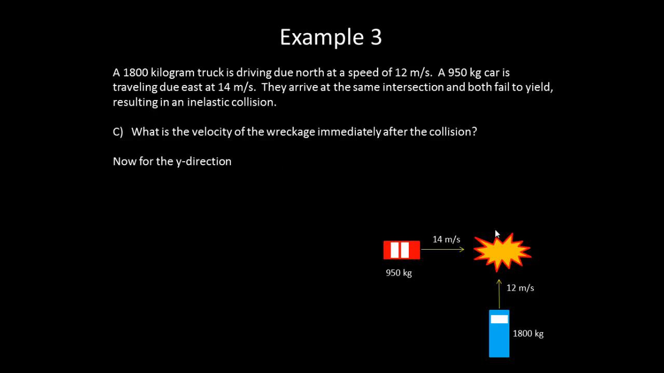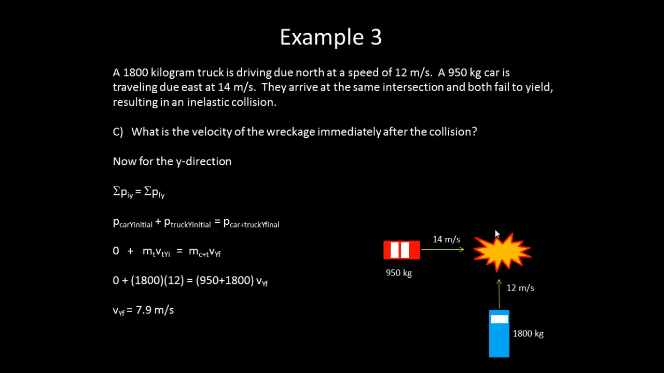Now let's consider the y direction. In our y direction, this time our car has no momentum, but our truck has momentum in the y direction. And that has to be equal to the total momentum of the car plus the truck after the collision. If we plug in our values again, we end up with the final velocity in the y direction needing to be 7.9 meters per second.